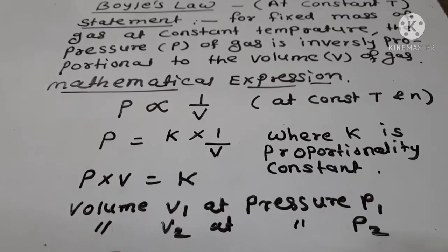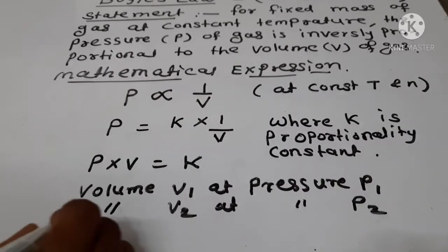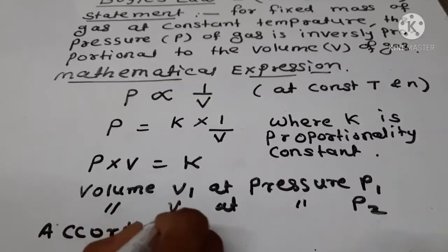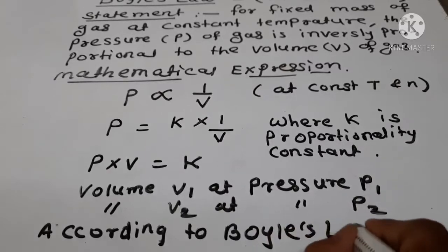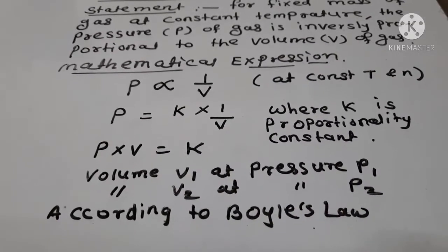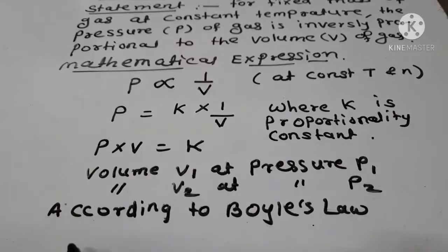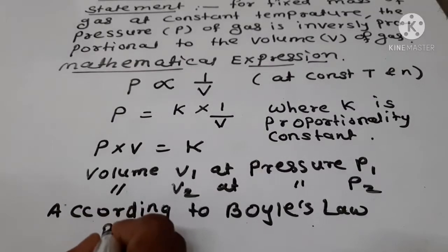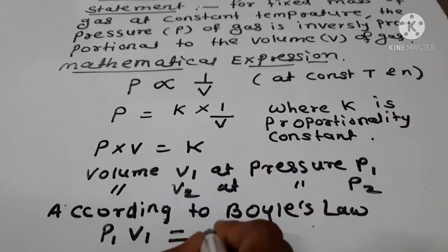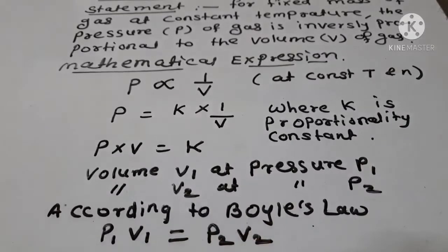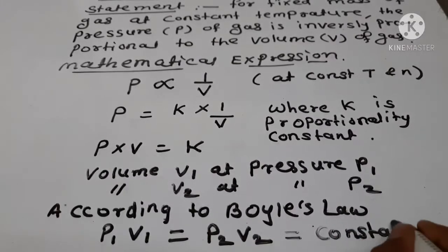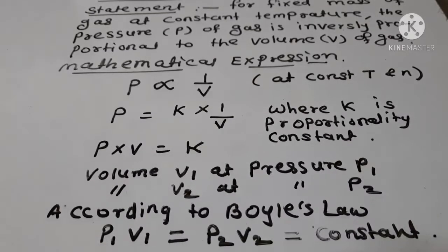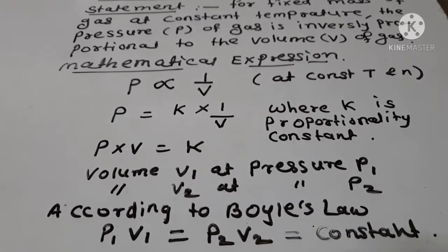Then according to Boyle's law, the product of pressure and volume is always constant. So we can write P1 V1 equals P2 V2 equals constant. Okay, this is the mathematical expression for Boyle's law.